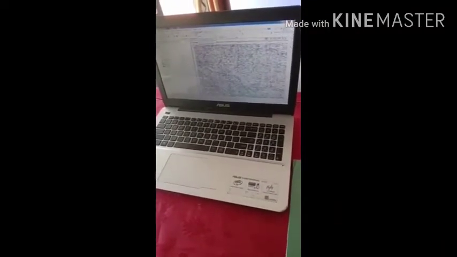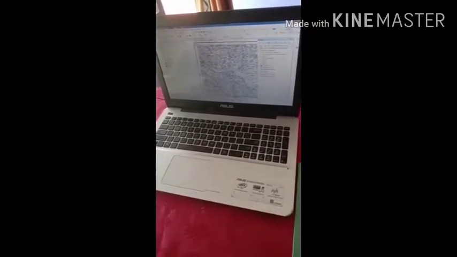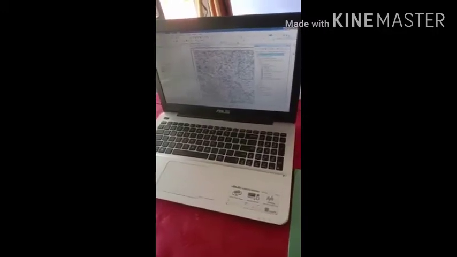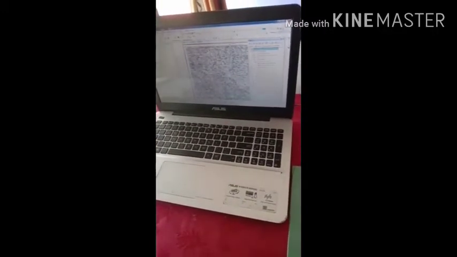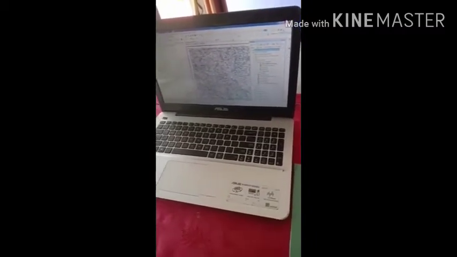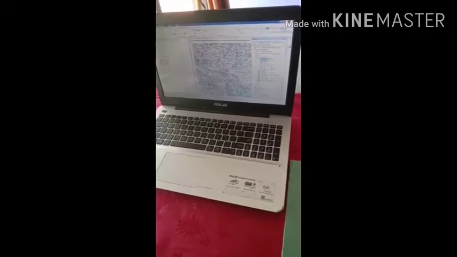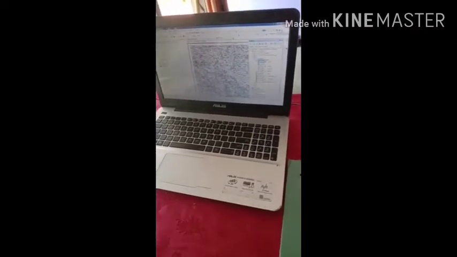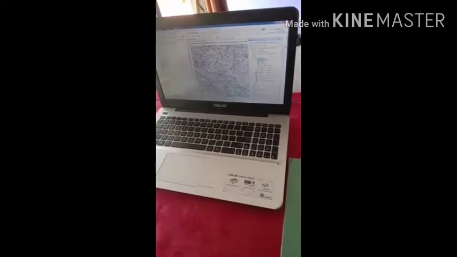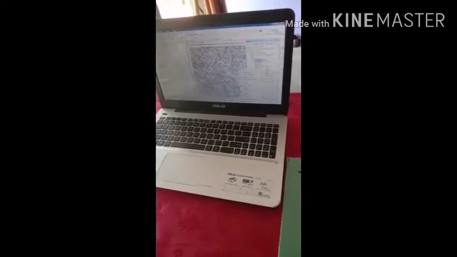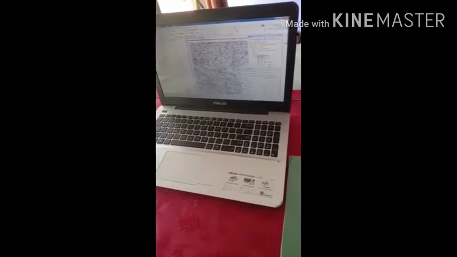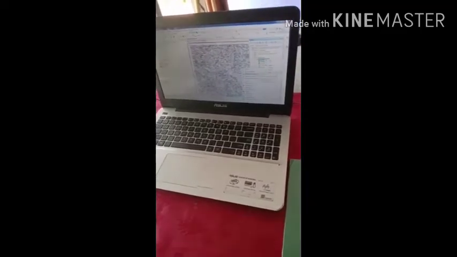Let's go into this ArcCatalog, and in this ArcCatalog I am going into this Bardhaman practical folder that we have created, where we have saved all the data. In it, I will simply right click. So the first step will be to right click on the folder in which you want to save, and I will go to New. In this New, you can see there are two options. One is the file geodatabase, one is the personal geodatabase.